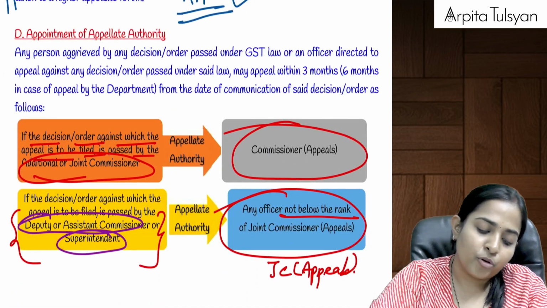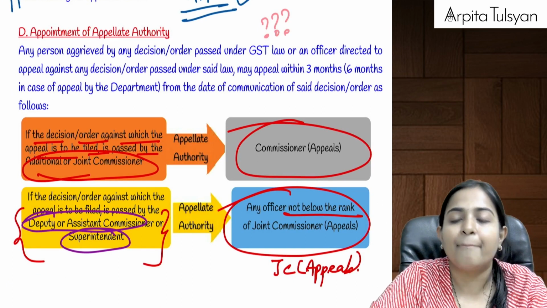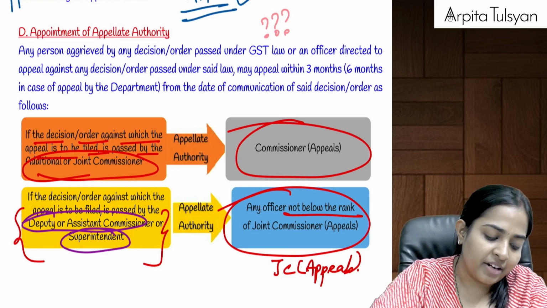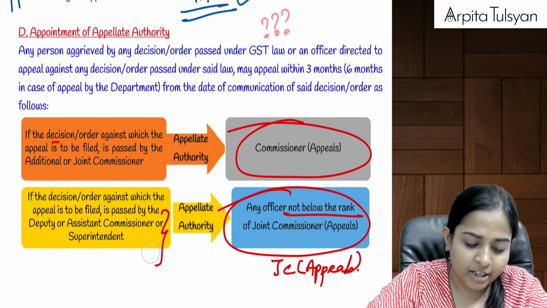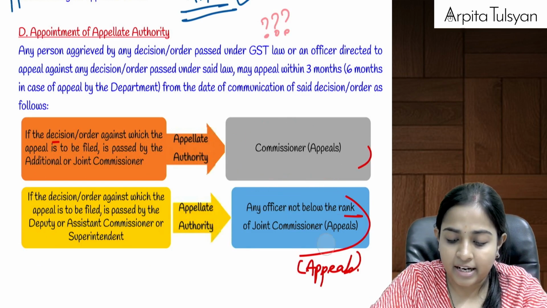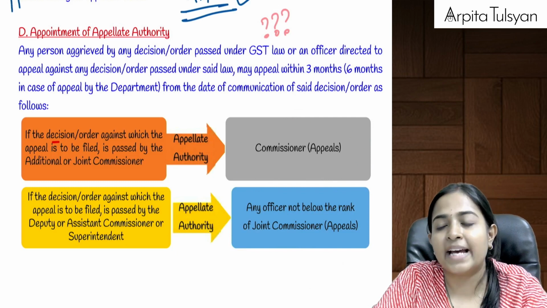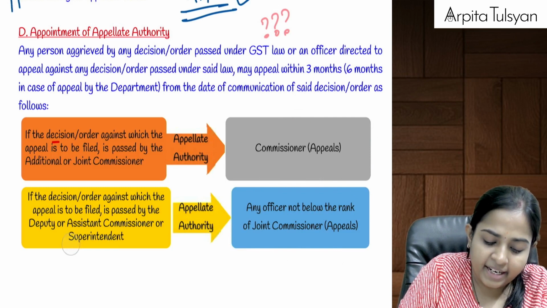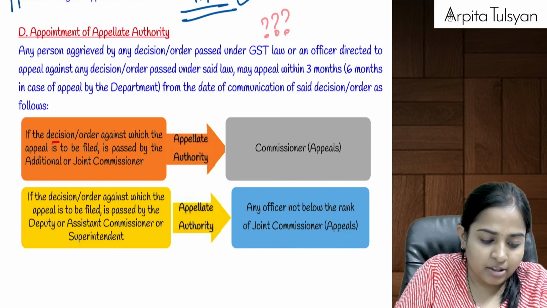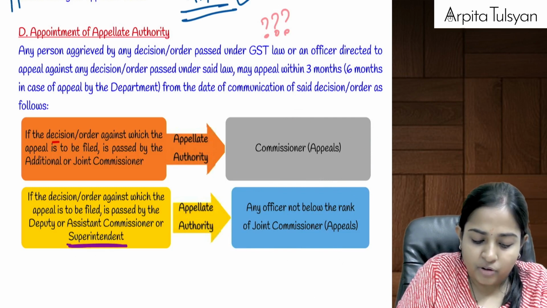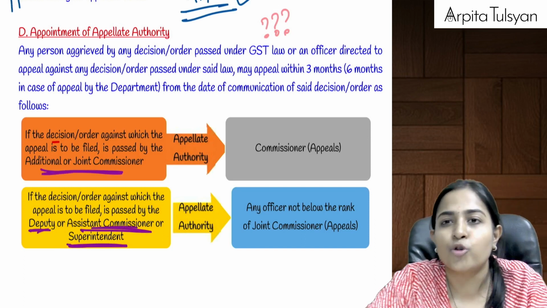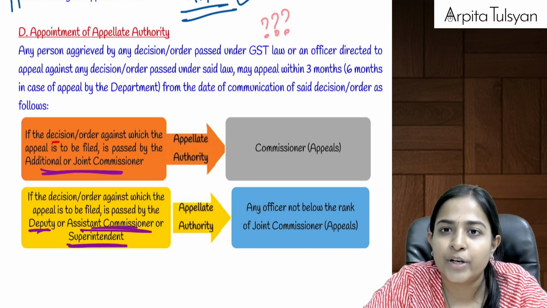Now the most important thing here is who is the appellate authority. Now see everyone, this is very, very important. Just try to understand. Do you recollect I told you who the adjudicating authority is? Adjudicating authority is the superintendent or deputy or assistant commissioner or additional or joint commissioner. These three are your adjudicating authorities.